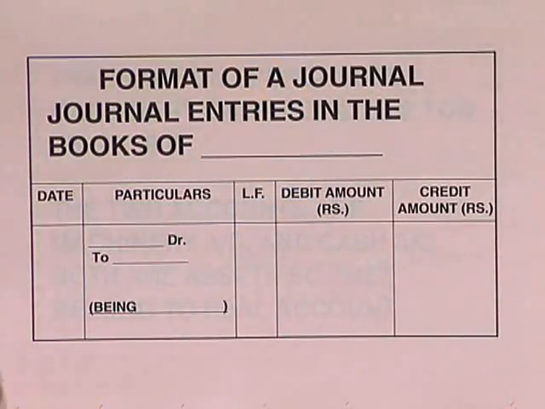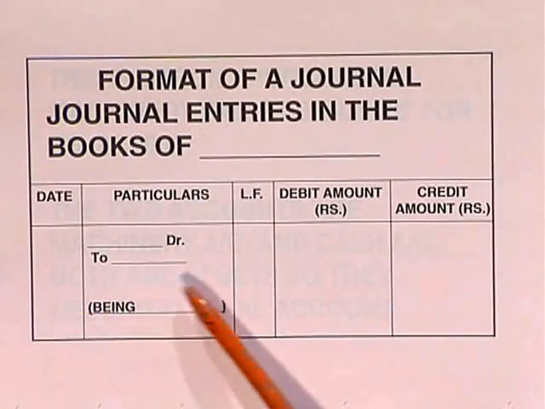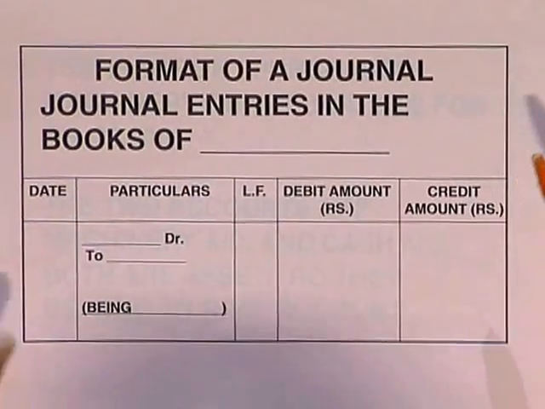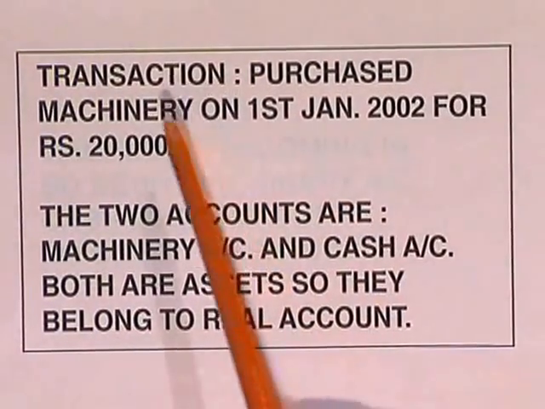Okay. So let us now proceed further with our journal. We have seen the format of a journal, which has the date, particulars, ledger folio, debit and credit. So this is the format of a journal. Let us now take an example transaction and see how to journalize it, how to pass the journal entry.